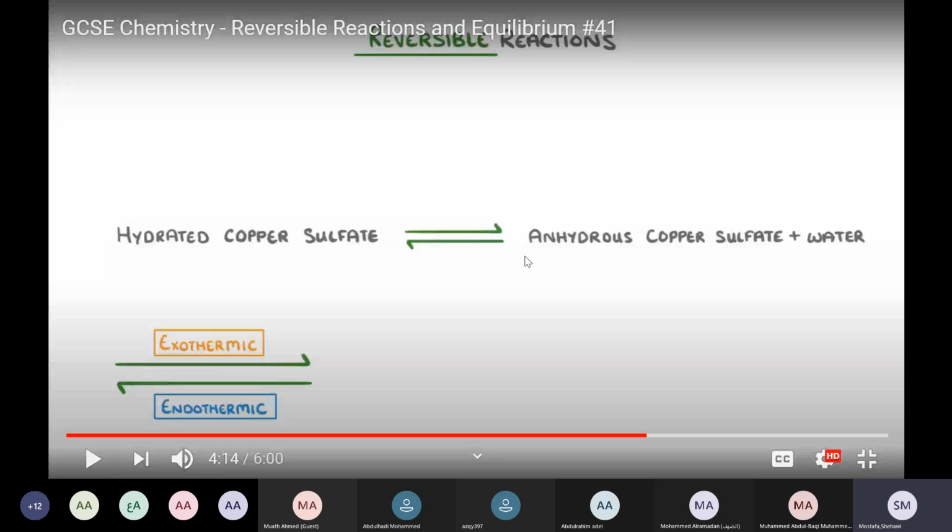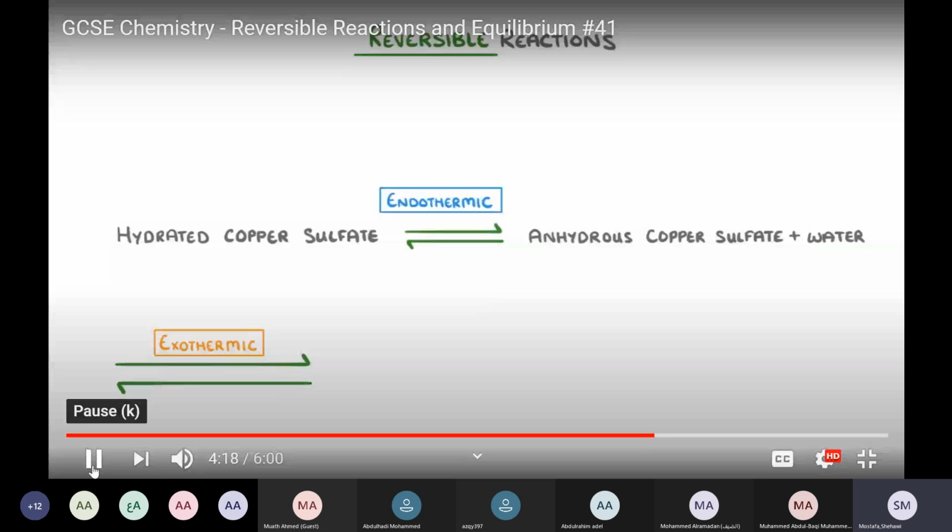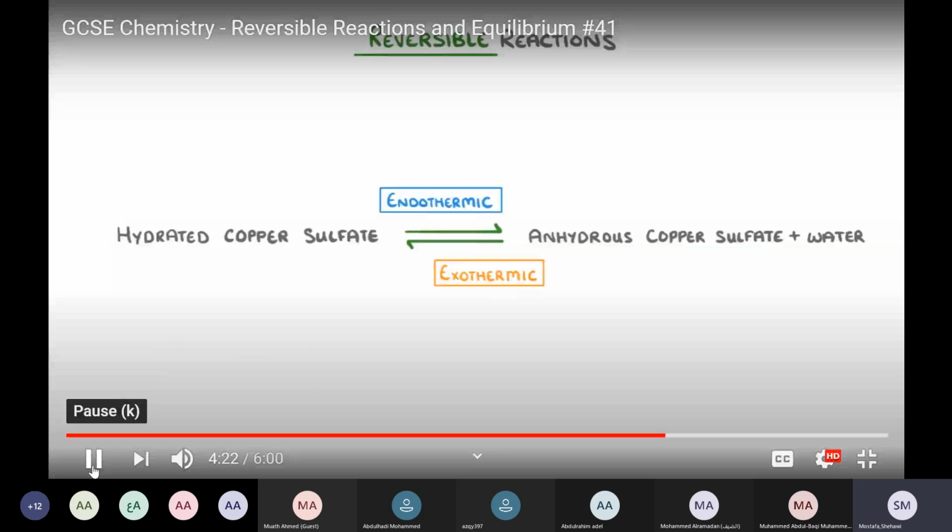This is a chemical reaction and a reversible reaction. The forward reaction is endothermic. For sure, the other one will be what? Exothermic. So they must be opposite of each other. If one of them is endothermic, the other one must be exothermic. And so the backward reaction is exothermic. If you're not familiar with these terms, hydrated just means that water is present, and anhydrous means that there's no